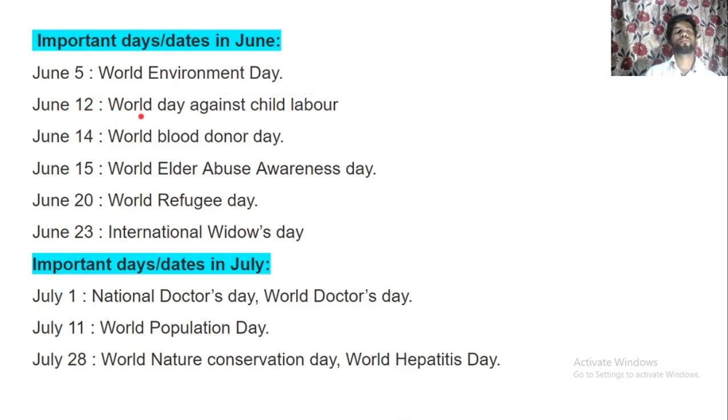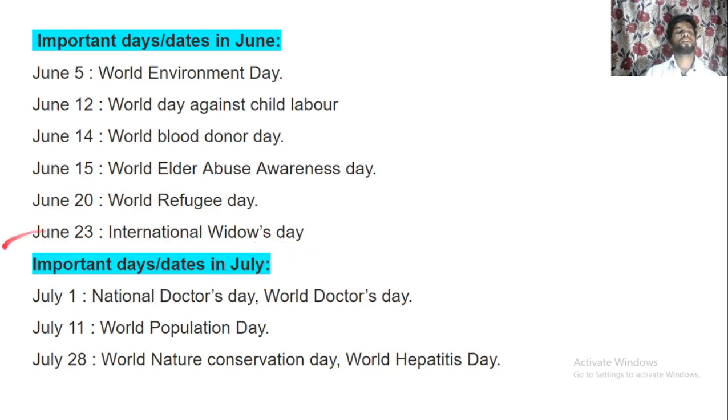12th June is known for World Day Against Child Labor. 14th June is known for World Blood Donor Day. 15th June is known for World Elder Abuse Awareness Day, and 20th June is known for World Refugee Day, and 23rd June is known for International Widows Day.